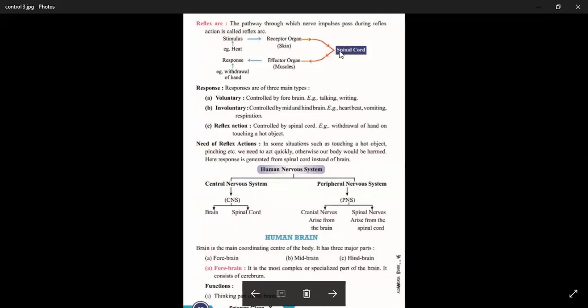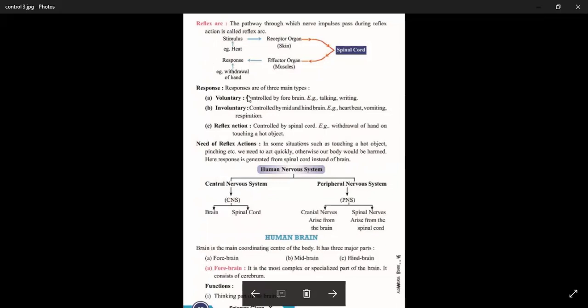And from the CNS, the motor neuron transmits the impulse to the effector organ. Effector may be a gland or muscles. And this neuron is called the motor neuron or efferent neuron. And the response will be according to the stimulus.